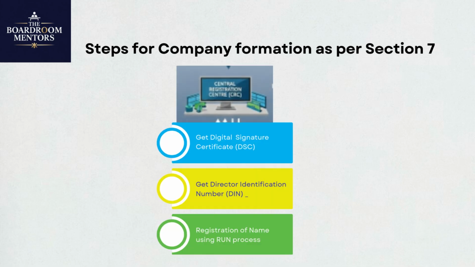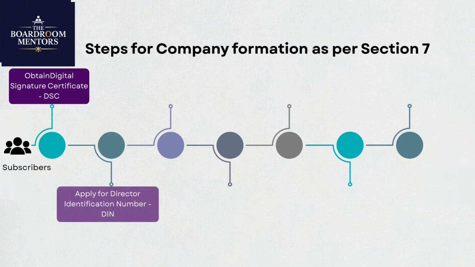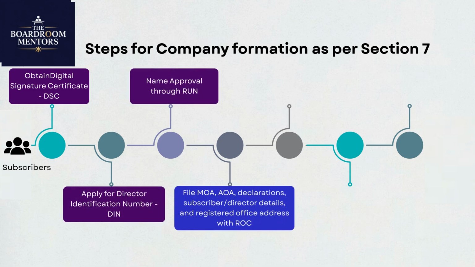Let us now discuss the steps of incorporation as per Section 7 of the Companies Act. The process begins with the CRC applications of DSC, DIN and name, and then Section 7's ROC steps. Subscribers must first obtain a digital signature certificate, then apply for a director identification number and the company name through the RUN process. The memorandum, articles, declarations, and proofs are then submitted with the Registrar of Companies.